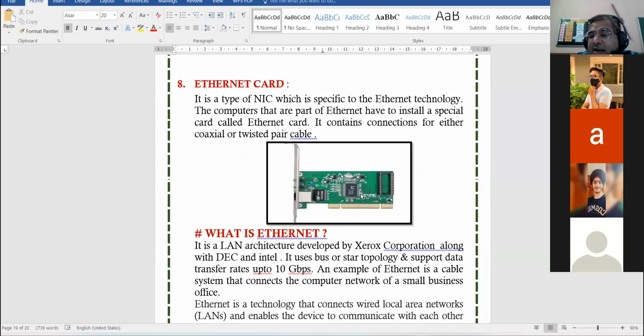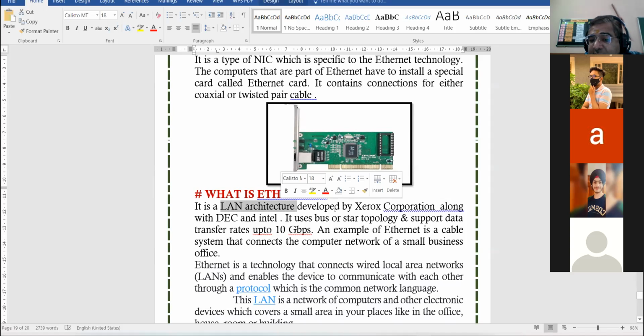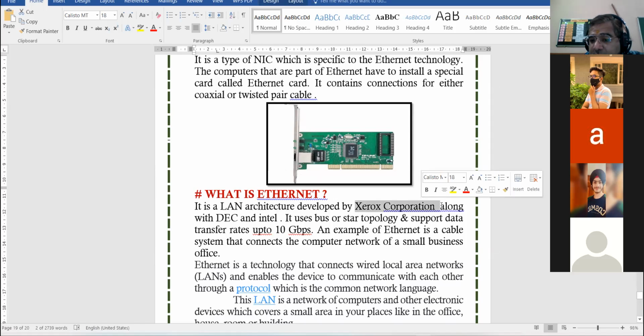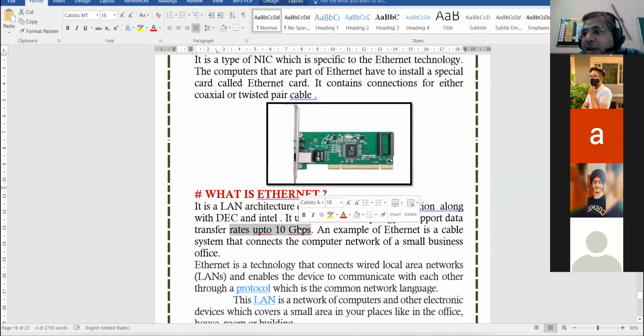जहां LAN type का network होगा, वहां ये use होता है. Right? And what is Ethernet? It is a LAN architecture developed by Xerox Corporation along with DEC and Intel, right? It uses bus or star topology and data transfer rate is up to 10 Gbps.